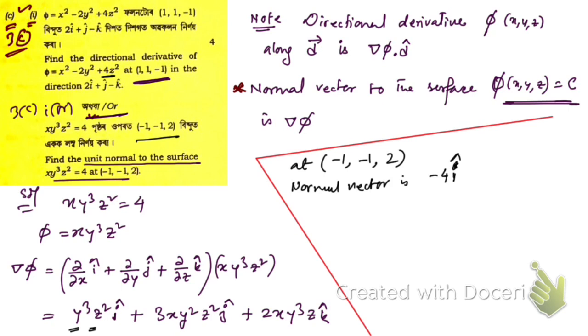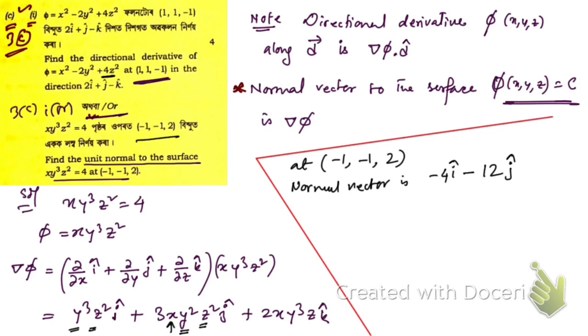Now let's put here y square, that's going to be minus 1 square, then z square is 2 square. So 2 square is 4, so here we're going to get 4 3s are 12, right? There is 3, so 12 j cap.